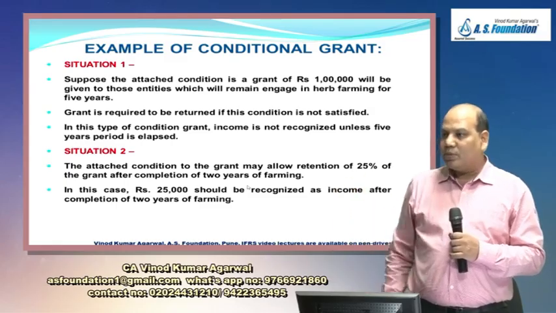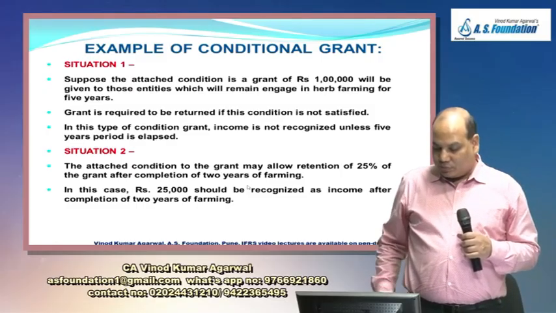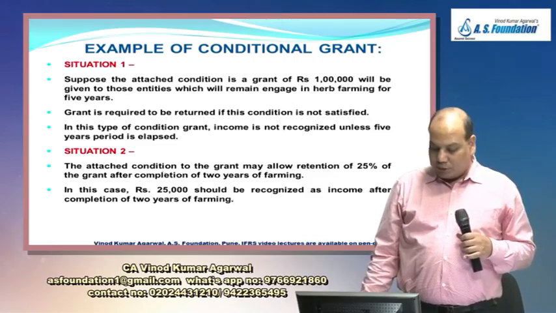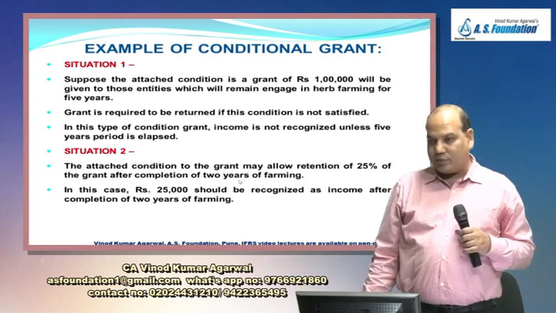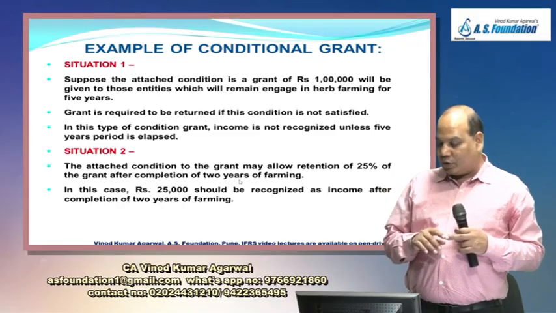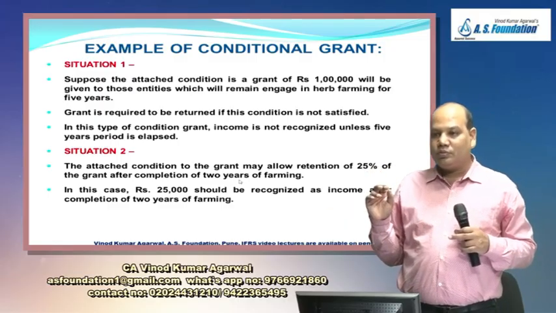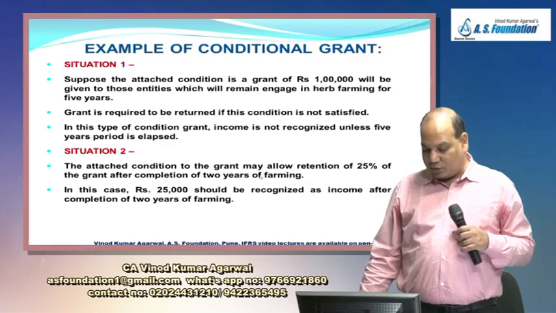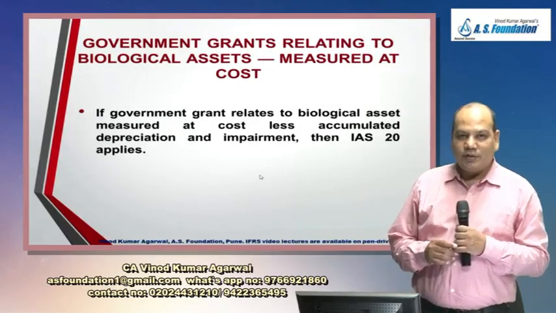But sometimes there can be some relaxation in the terms and condition. Same example continues, but it says the attached condition to the grant may allow retention of 25% of the grant after completion of 2 years of farming. If you complete up to 2 years, you can retain 25,000. If you complete 5 years, you can retain entire 1 lakh. 2 years are over. What you will do? Now you can recognize 25,000 rupees because that much amount is allowed to be retained by the firm. So 25,000 can be recognized as income.